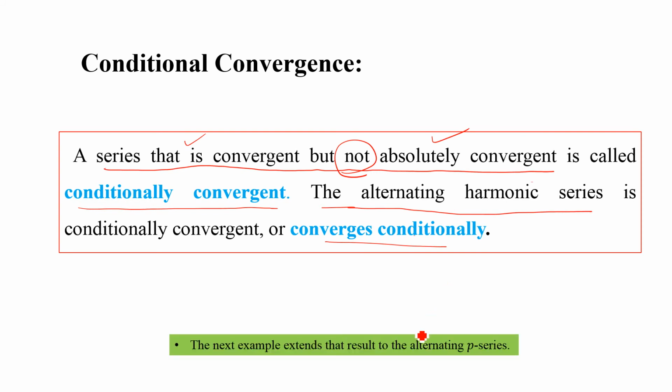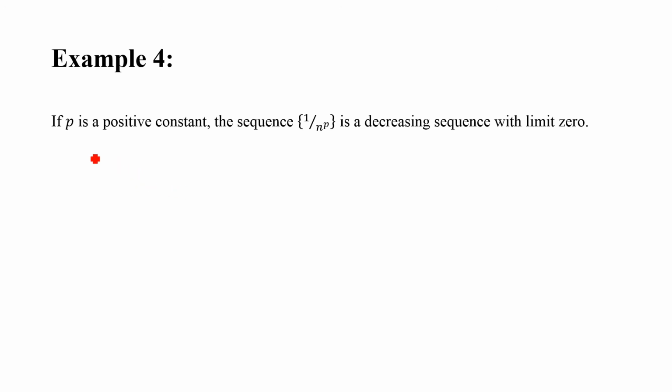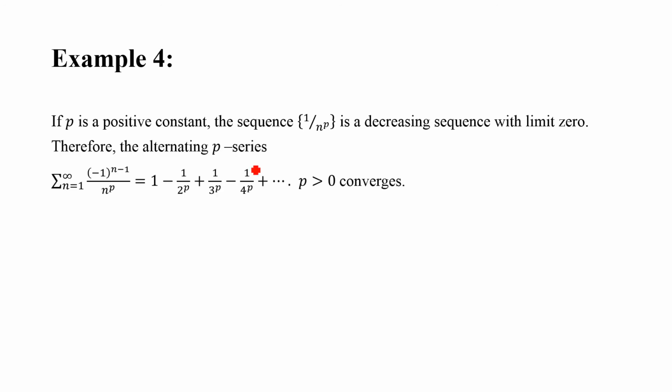So the next example extends the result to alternating P series, and you are very much familiar with the P series, and we have used it in previous sections frequently. If P is a positive constant, the sequence 1 over n to the power P is a decreasing sequence with limit 0. Therefore, the alternating P series, sigma minus 1 to the power n minus 1 upon n to the power P, which is 1 minus 1 over 2^P plus 1 over 3^P minus 1 over 4^P and so on, where P is greater than 0, converges.